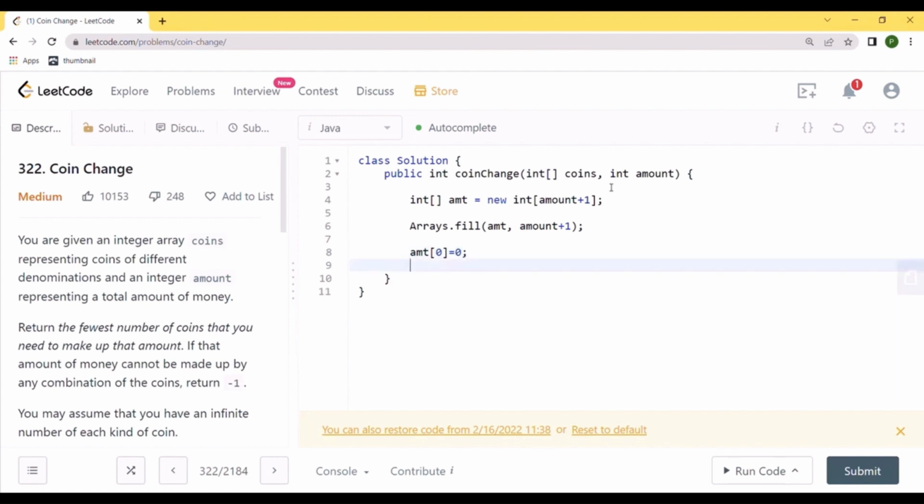Now let's create our loop. So we will start with i equals to 1, because we have already calculated the value for amount 0, and while i is less than or equal to amount. Now notice that for every single value of i, we need to calculate for all the values of coins. So we will have another loop that would iterate over coins.